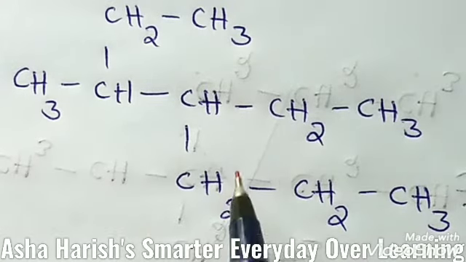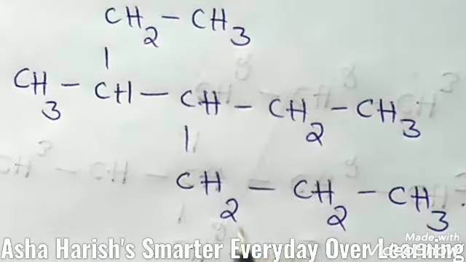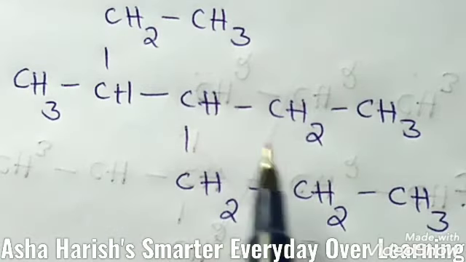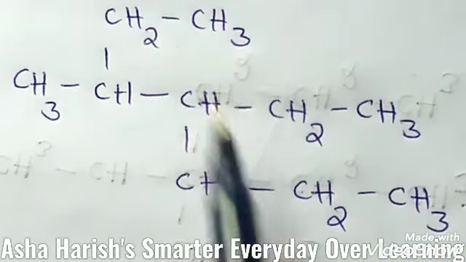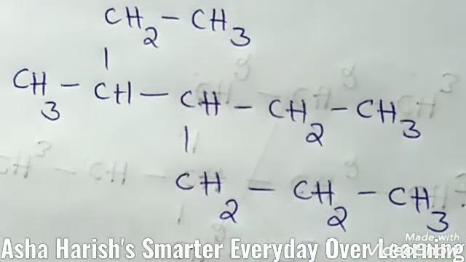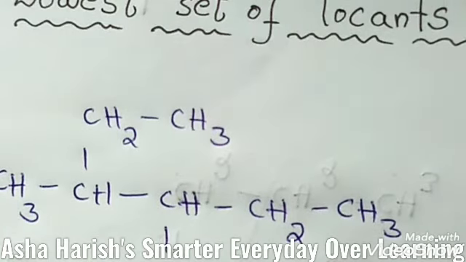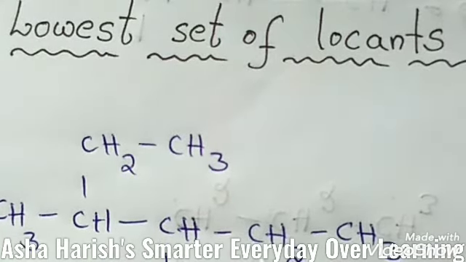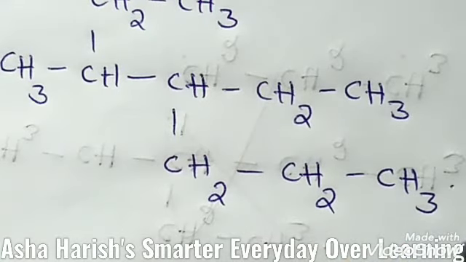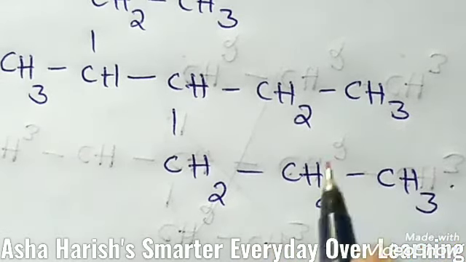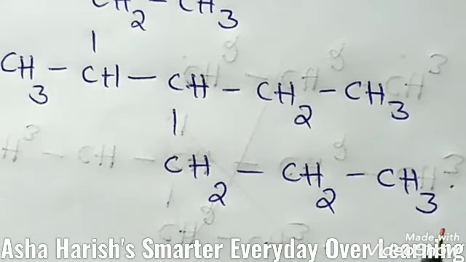Just like this example, when two or more substituents are present, the lowest set of locants rule is applied. Suppose, students, that not in the previous way, here two substituents are located, so you have to use the lowest set of locants rule. What does that mean? According to this rule, when two or more different sets of locants containing the same number of terms are possible, then that set of locants is the lowest which, when compared term by term with the other sets, each in order of increasing magnitude, has the lowest term at the first point of difference.